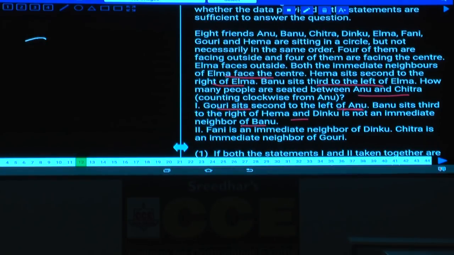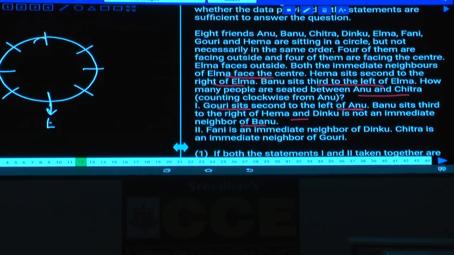Clear now? Now let us combine these two. 1, 2, 3, 4, 5, 6, 7, 8. Then who is the person here? E faces outside, and H is seated second to the right, and this person is B, seated to the left, isn't it? 4 of them are facing outside and 4 of them are facing the center. Immediate neighbors of E are facing towards the center, and H sits second to the right of E.